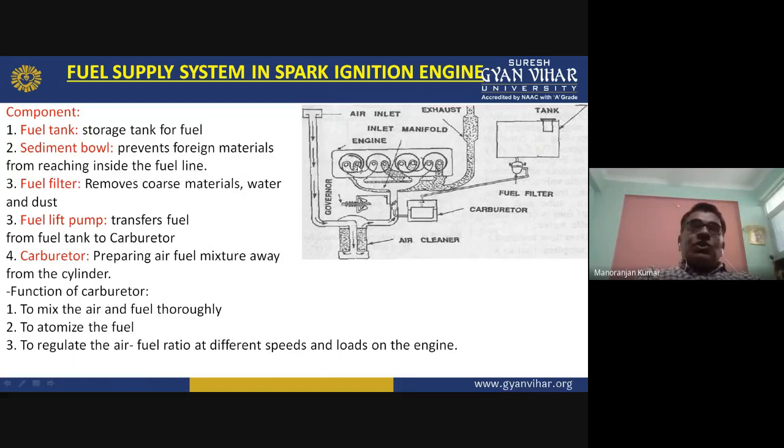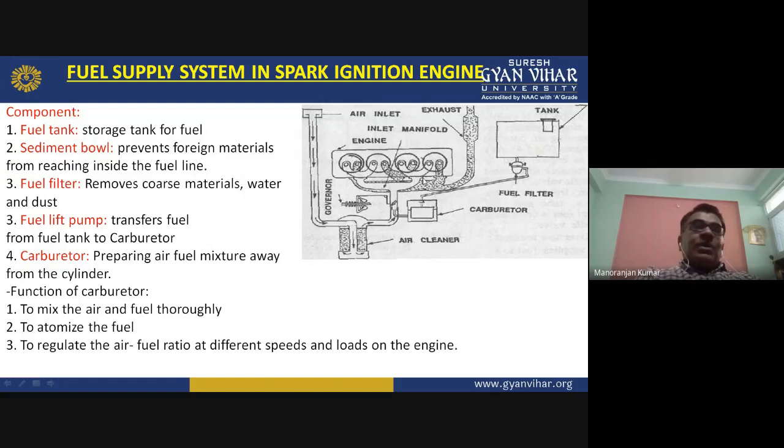The dotted one means that after burning of the gases, the burnt gases will go out from the engine cylinder to the environment. So in each cylinder you can see this is the inlet, this is the exhaust; this is the inlet, this is the exhaust; this is the inlet, this is the exhaust; this is the inlet, and this is the exhaust.